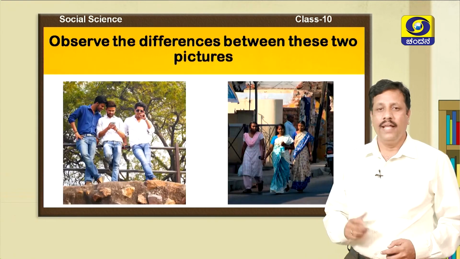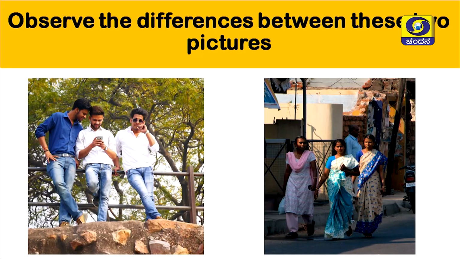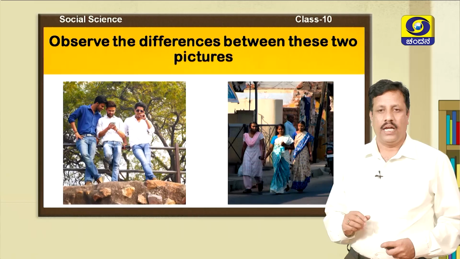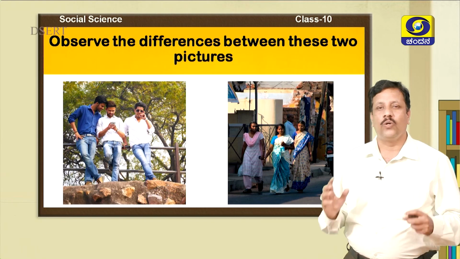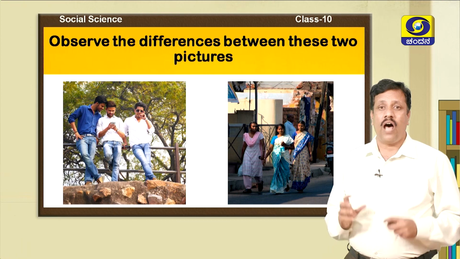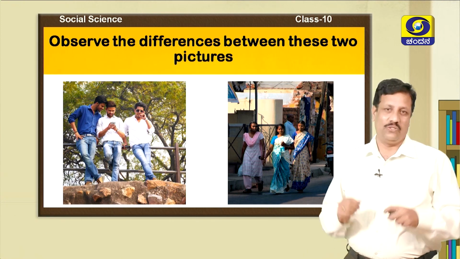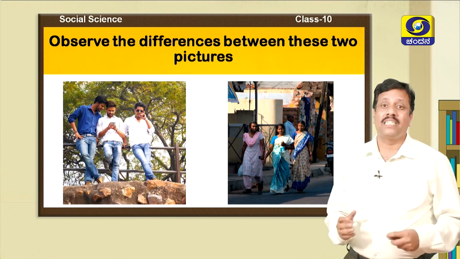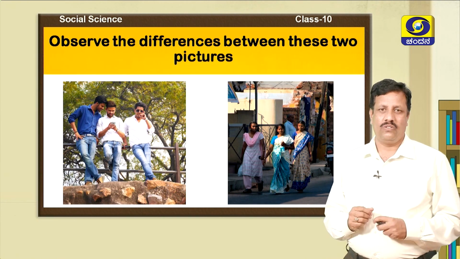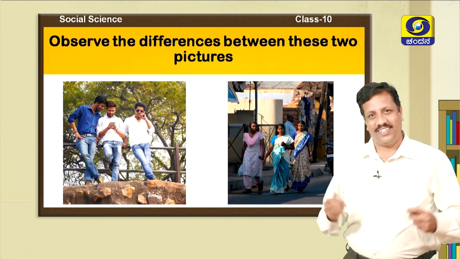Okay, children, in this image, try to find the differences between these two images. In these images, you can see men and women. You know, there is discrimination on the basis of women and men. Though we are in the 21st century, some rights are denied to women. So, these differences can also be seen in the society, right?